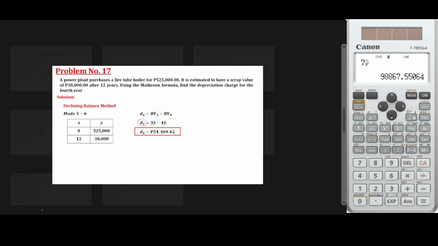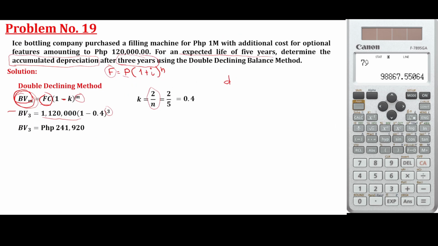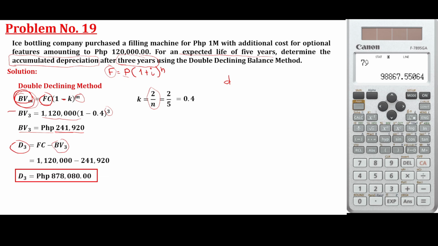Ito class, mula nung first year, ilan yung total na bawas? Of course, ibawas mo lang siya sa first cost. So the total depreciation, larger D or the accumulated depreciation, is first cost minus book value at that year. So, subtracting, that total depreciation is 878,080.